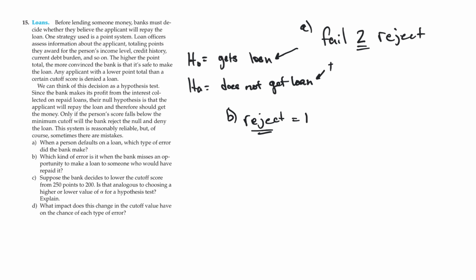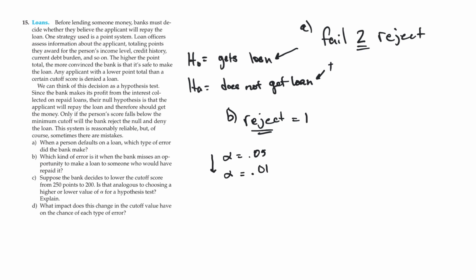And part C, it says, suppose the bank decides to lower the cutoff score, meaning that if you get a low enough score, they reject the null. So it's going to be easier for you to get a loan, or it's going to be more difficult for the bank to reject your loan application, right? So that would be like taking an alpha level that originally was at 5%. Let's make it more difficult to reject. So we're going to lower that. I need a lot more evidence here. It needs to be so unusual that it only happens 1 out of every 100 samples versus 5 out of every 100. So essentially we are lowering our alpha level when we do that, right?